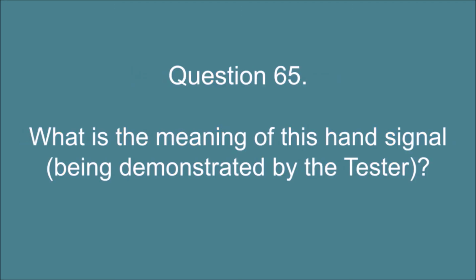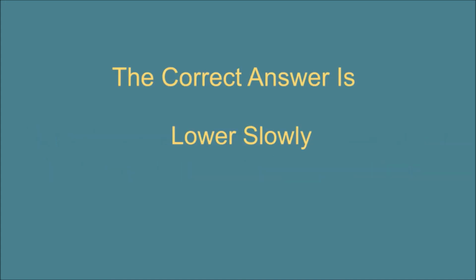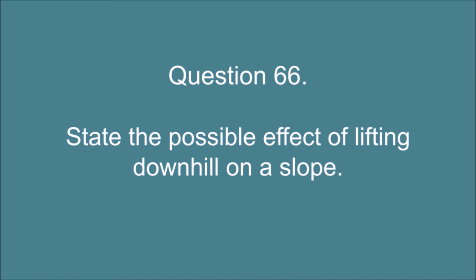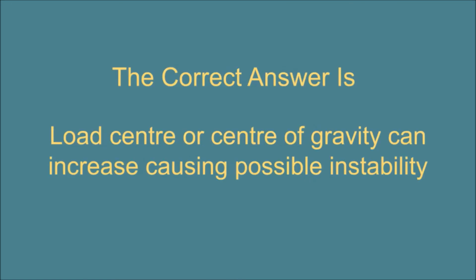Question 65. What is the meaning of this hand signal, being demonstrated by the tester? The correct answer is: lower slowly. Question 66. State the possible effect of lifting downhill on a slope. The correct answer is: load center or center of gravity can increase, causing possible instability.